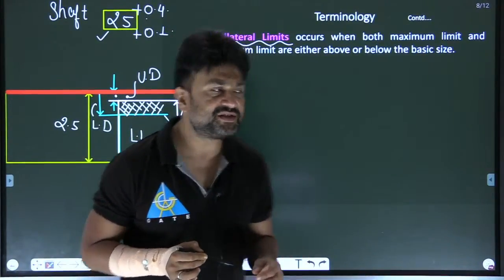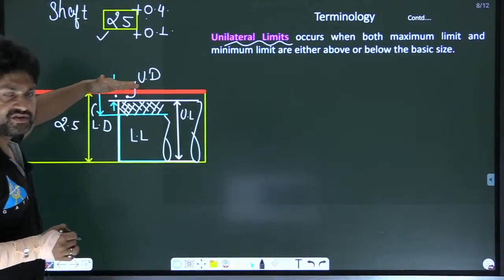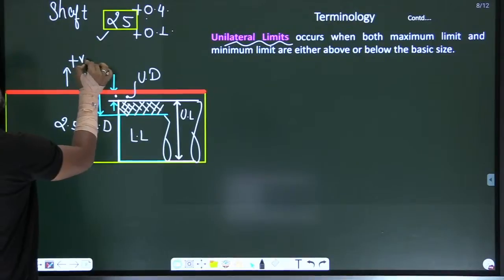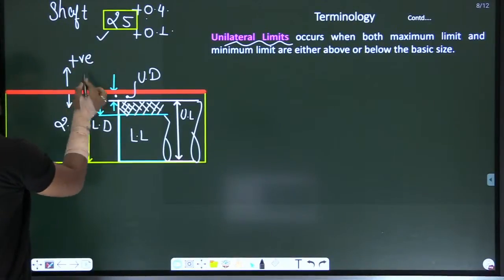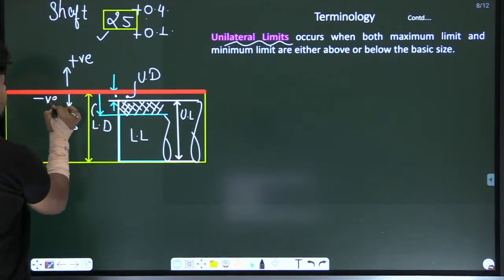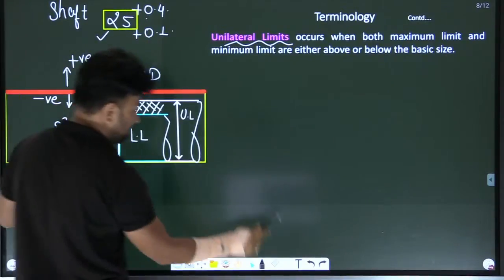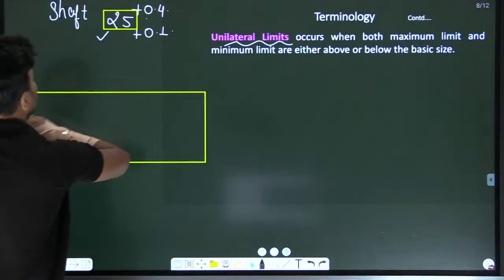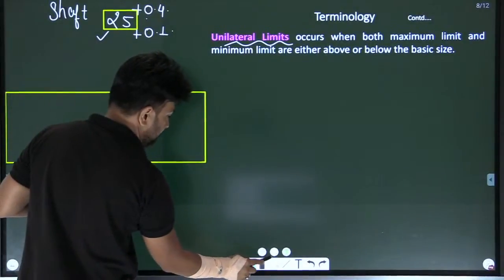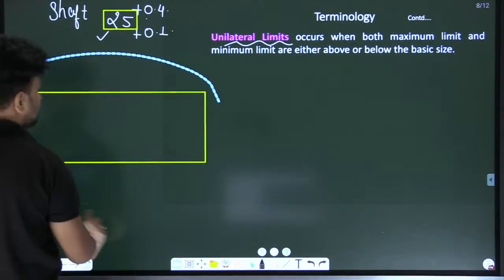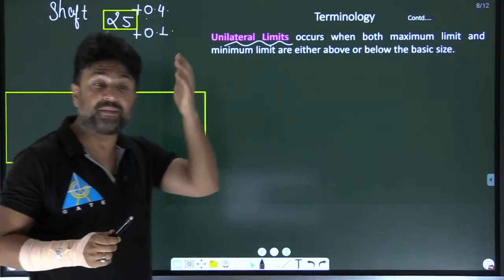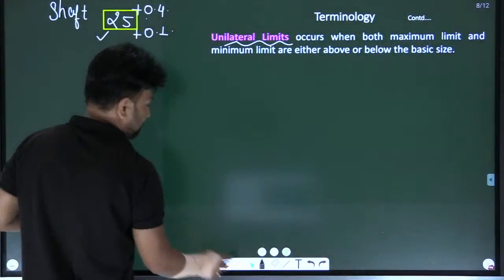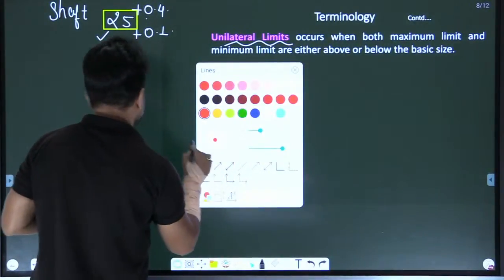But the zero line is a reference line, na? On this side of the zero line I take positive, and below the zero line I always take negative. Oh, sorry. You are right, my dear, I am really sorry. Actually, in the back of my mind, another example was there. Let me draw again.